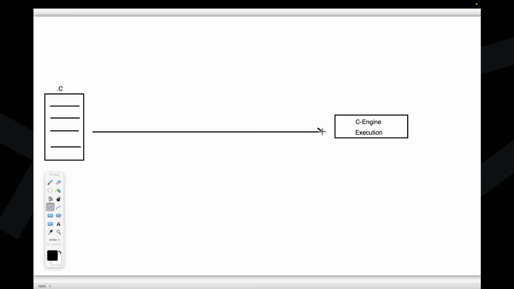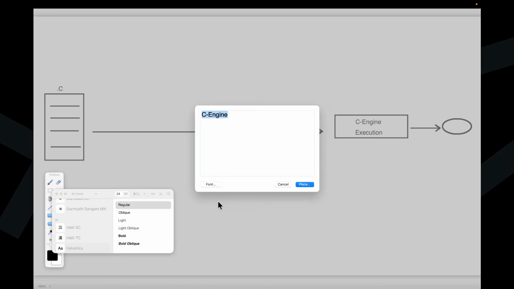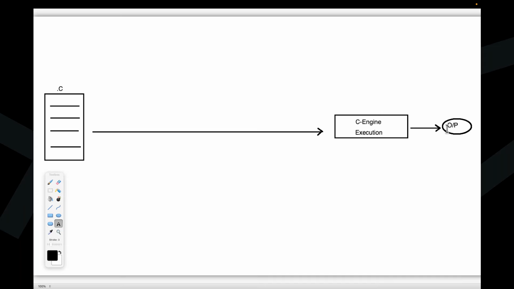Observe carefully. If I provide a C program to the C engine, it must execute the C program. After that, C engine is able to provide some outputs. Guys, now please confirm to me.